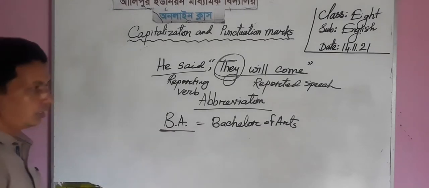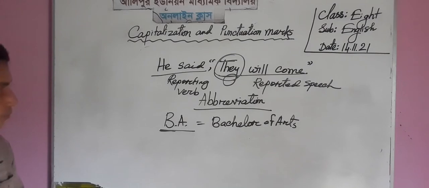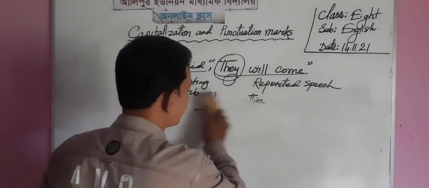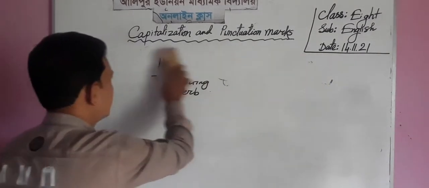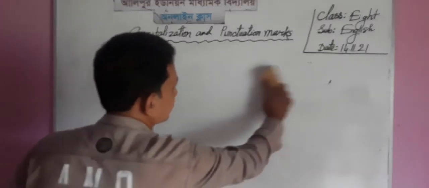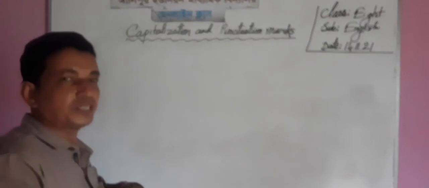Dear students, our next rule is the name of the creator and its pronoun.